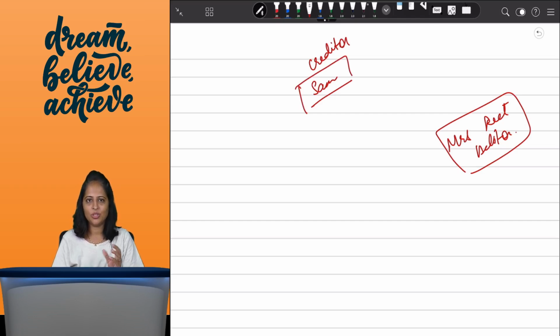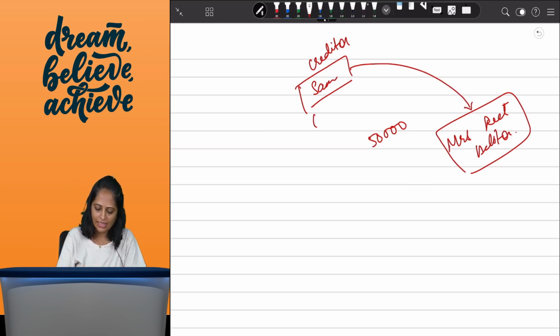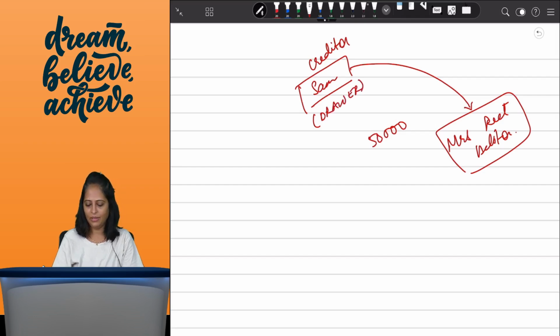Mrs. Reith has purchased certain goods from Sam for which she has to pay 50,000 rupees. So she is telling Sam that you raise a bill of exchange and I will make the payment. So Sam raises a bill of exchange on Mrs. Reith. So Sam will say, okay, you have to pay me 50,000. So he raises the bill of exchange. He is called the drawer. And the person on whom the bill of exchange is raised is called the drawee.